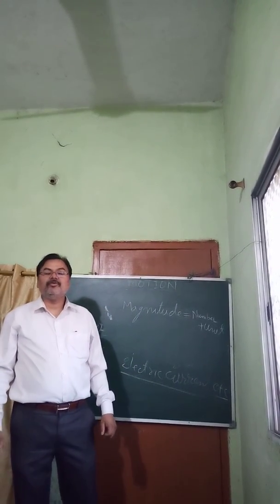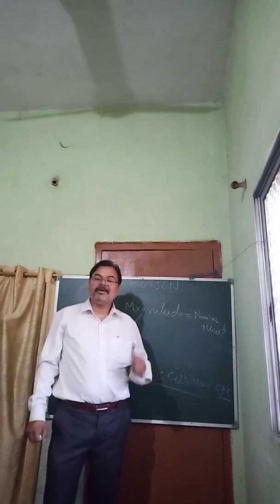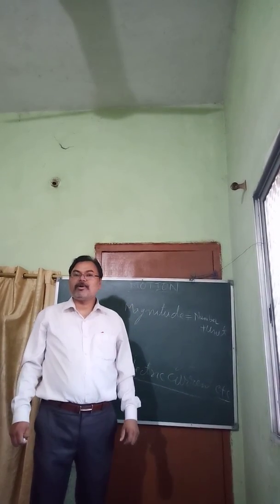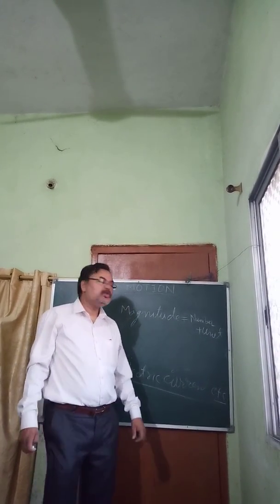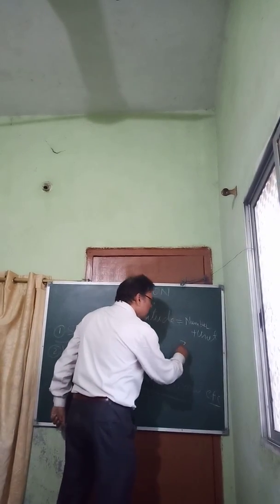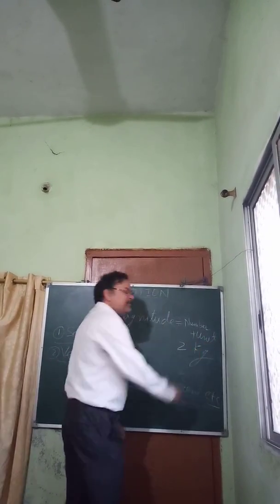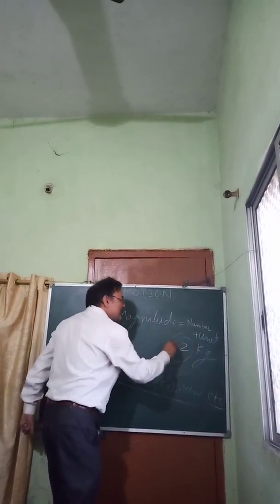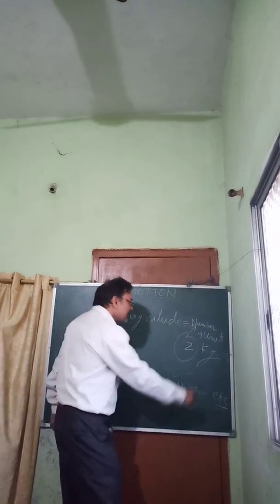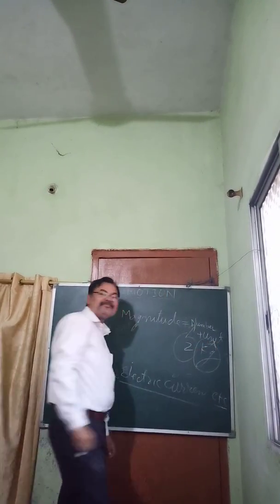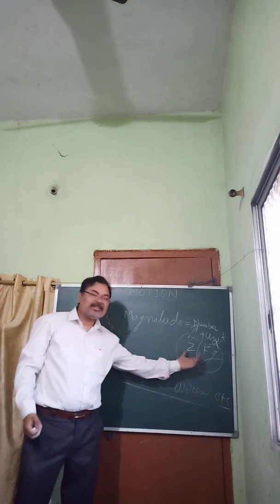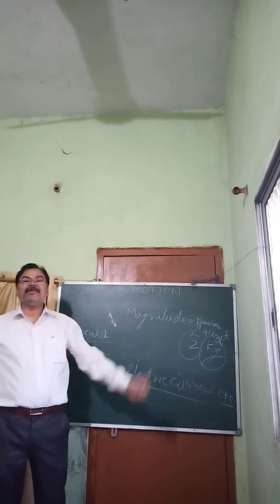You went to the shop and the shopkeeper asked how much sugar you want. You said, I want 2 kg of sugar. So what is this 2? 2 is a number. And kg is a unit. When both combine together, it becomes magnitude.